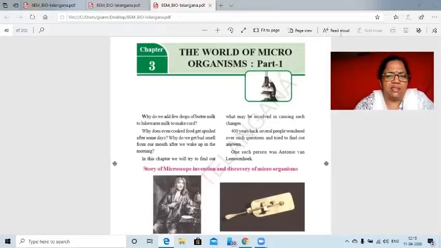So coming to the lesson, what is given in this lesson? We shall see. First of all, where do you find microorganisms and how are you able to identify them? For example, here are certain examples mentioned in your textbook: milk is converting into curd, and if we keep cooked food outside, it will get spoiled after some time.